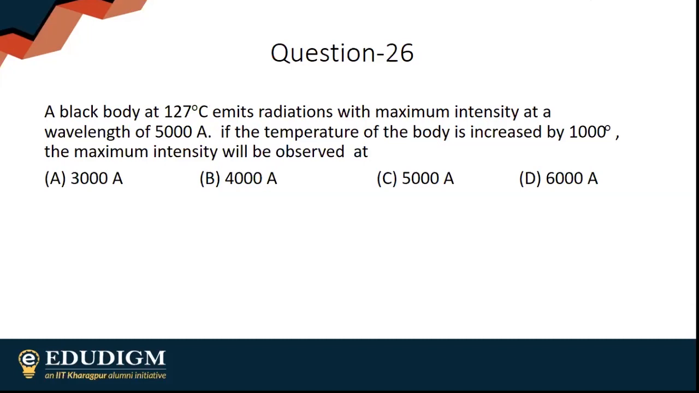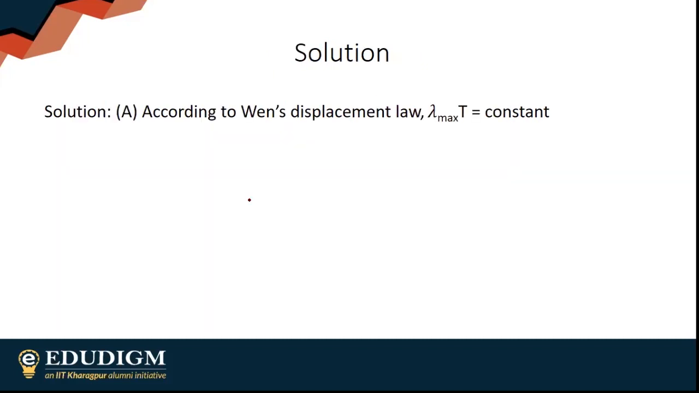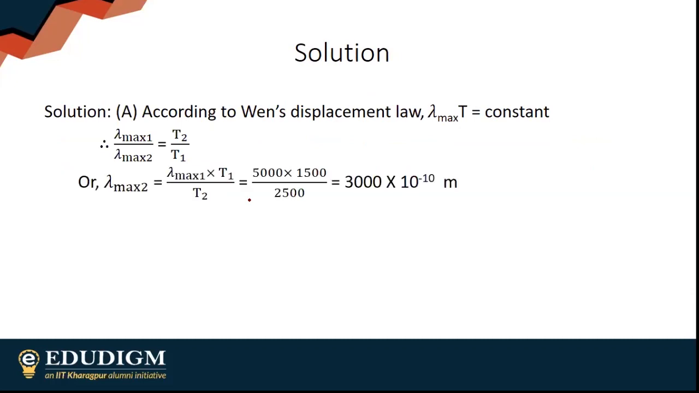First answer, this is option A. Simple use of Wien's law, option A, good. Obviously, lambda max into T is equal to a constant. Obviously, lambda max 1 by lambda max 2 will be equal to T2 by T1. Simply the values are changed, put in the values, and you will end up with the answer.